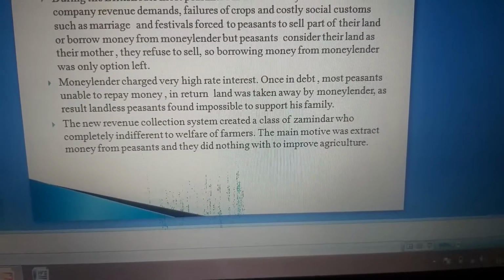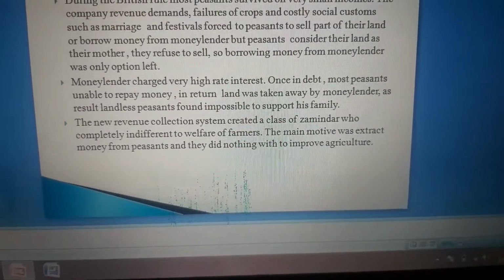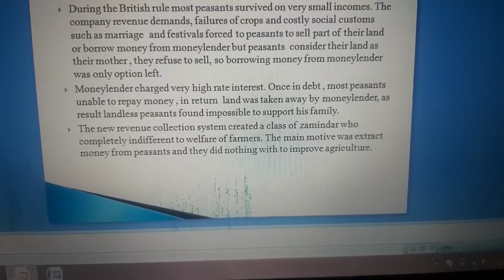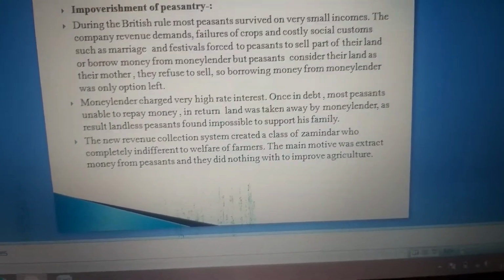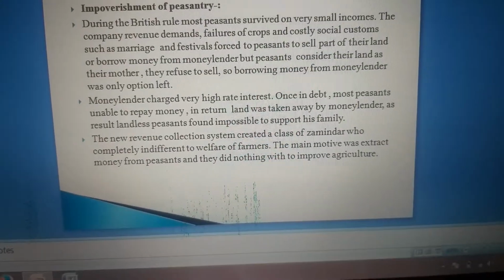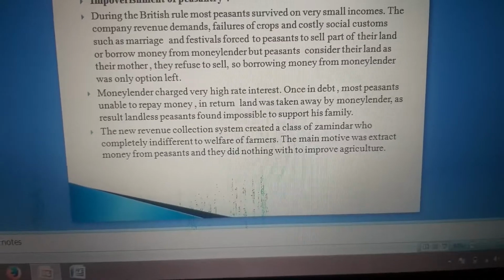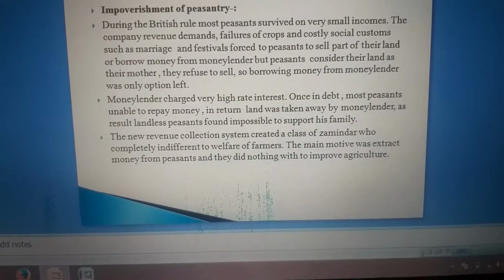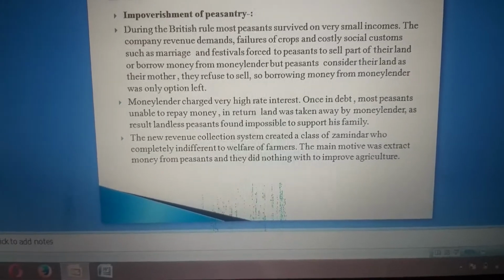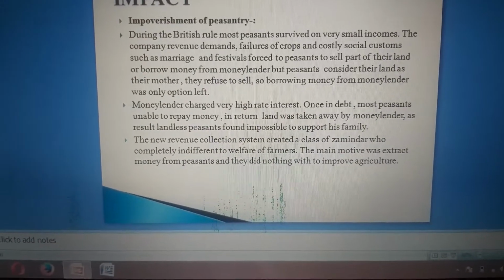As a result, when peasants were unable to pay, the moneylender took away their land, peasants became landless, and it was very hard for them to fulfill their family needs.